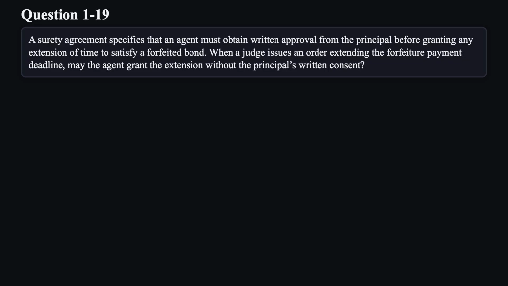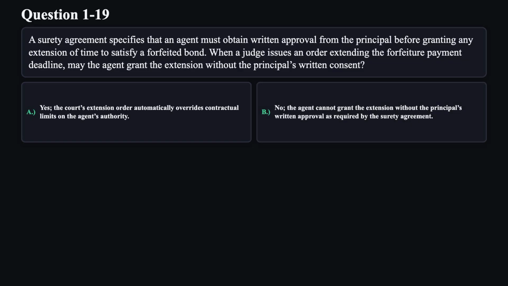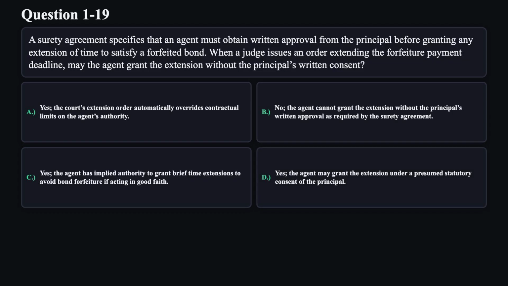When a judge issues an order extending the forfeiture payment deadline, may the agent grant the extension without the principal's written consent? A. Yes, the court's extension order automatically overrides contractual limits on the agent's authority. B. No, the agent cannot grant the extension without the principal's written approval as required by the surety agreement. C. Yes, the agent has implied authority to grant brief time extensions to avoid bond forfeiture if acting in good faith. D. Yes, the agent may grant the extension under a presumed statutory consent of the principal.